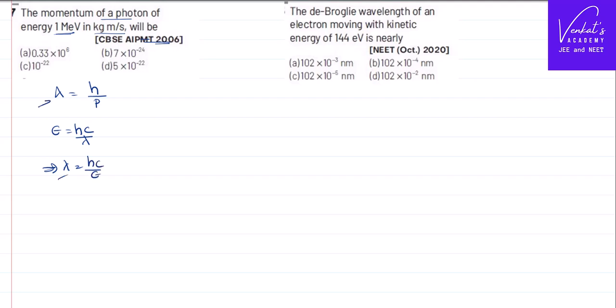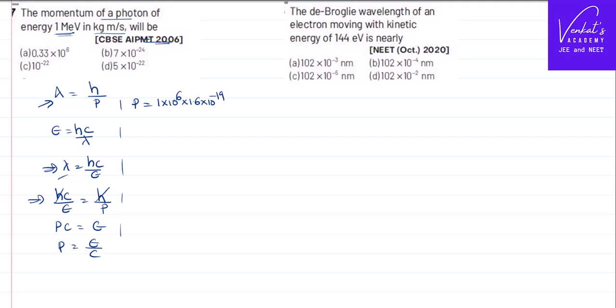Substitute this lambda here. That implies hc by E equals h by p. h and h will cancel. p into c is E. Momentum equals E by c. That's what our equation is. Where E is energy, which is given as 1 million, meaning 10 power 6, electron volts into joules, 1.6 into 10 power minus 19. That energy becomes joules, divided by 3 into 10 power 8.